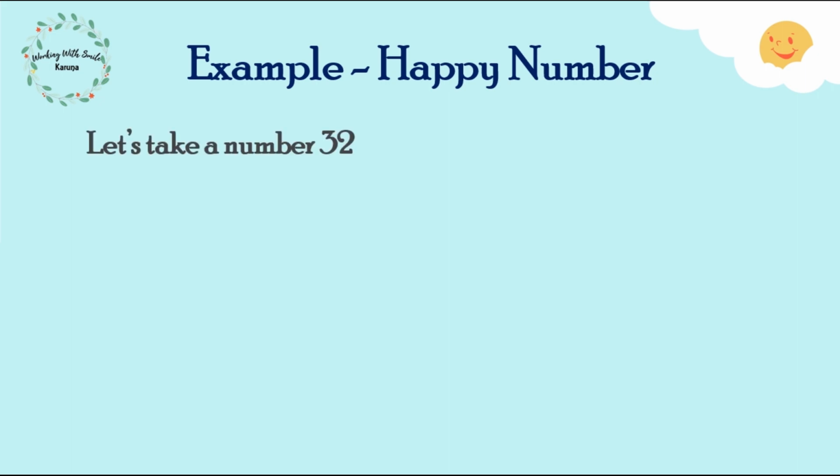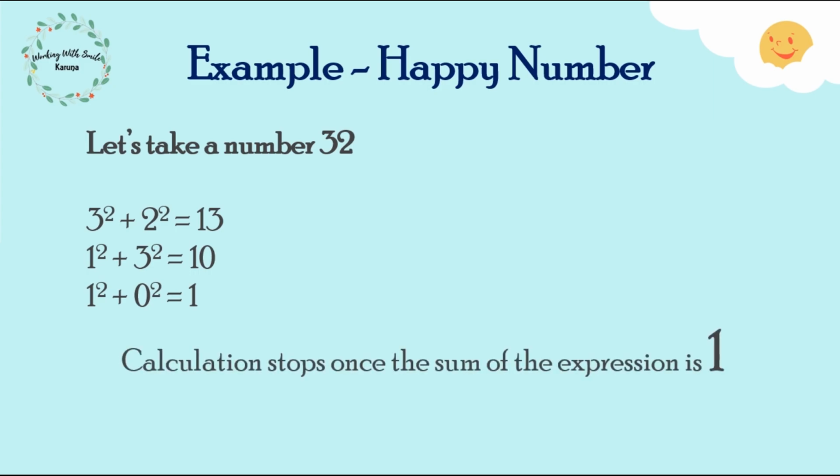Here is a number 32. The square of the digits of the number 32, that is 3 square plus 2 square, is equal to 13. The next operation will be performed on the digits of number 13, which will give me the result as 10, and then the operation will be performed on number 10, that is 1 square plus 0 square, which will result into 1. Now you can see that all this calculation has given me 1 in the final answer, so I'll stop the execution process here, and because the result is 1, I can say that 32 is a happy number.